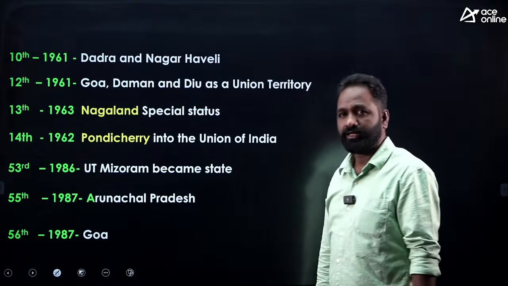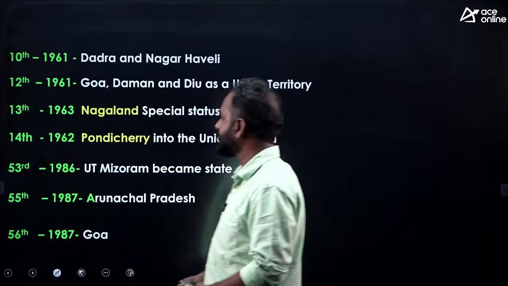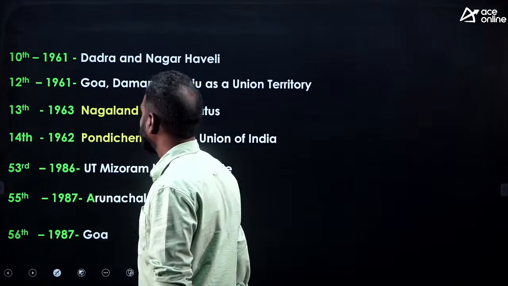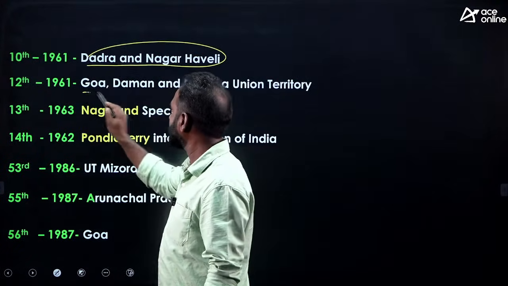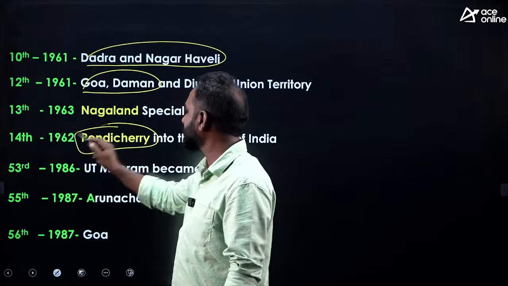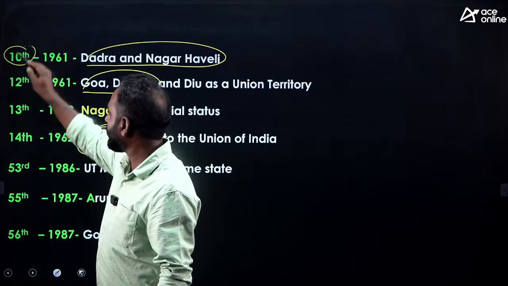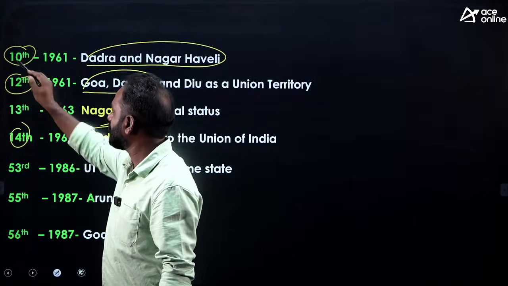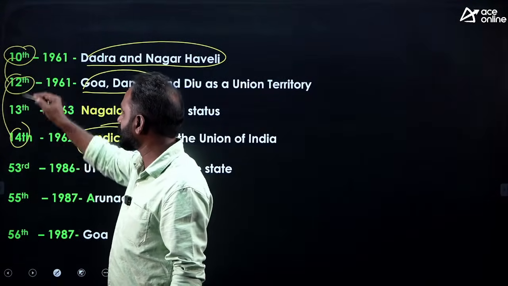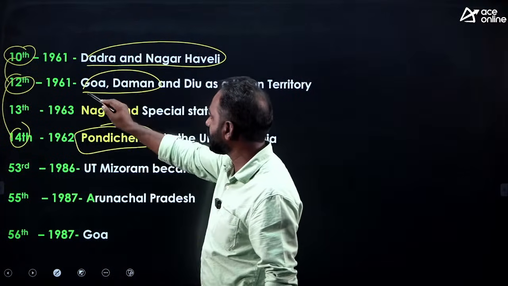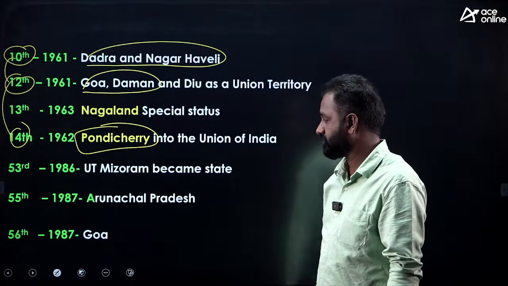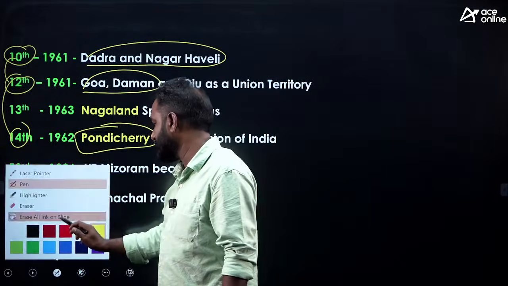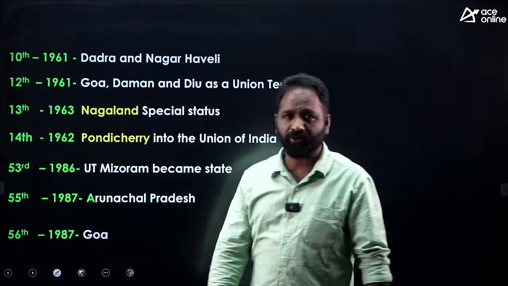Clear? Okay. Then how to remember, sir? I used to say DGP. If you talk about the Union Territories only, Dadra and Haveli, Goa and Pondicherry, these are DGP only. So 10, 12, 14: 10 plus 2, 2 plus 2, like that. D for Dadra and Haveli, G for Goa, P for Pondicherry. Remember it as DGP.